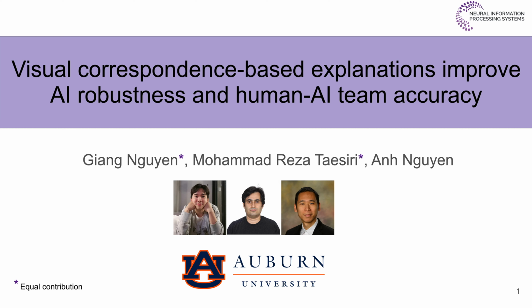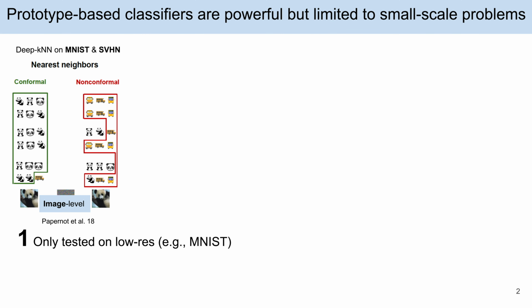Visual correspondence-based explanations improve AI robustness and human-AI team accuracy. Work by Zhang, Mohammad Reza, and Ann from Auburn University. Prototype-based classifiers can be an accurate and interpretable class of classifiers, but they used to be tested only on low-res datasets